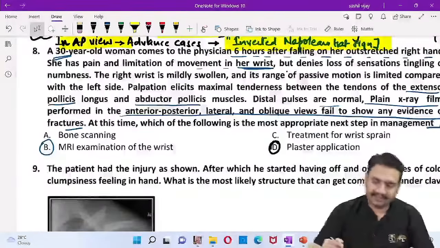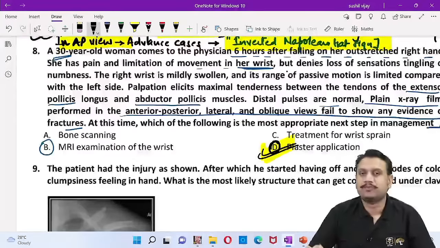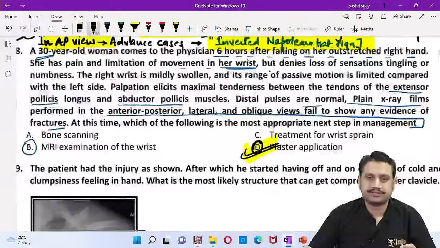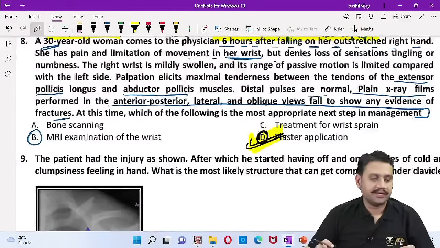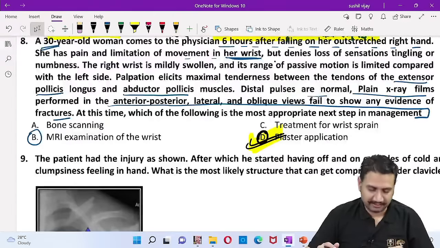So here the best answer would be to go for the plaster application rather than trying to waste time or money or the patient's resources for an MRI. The aim is going to be the same. Even after the MRI confirms it's an injury, the plan is going to be the same. So we go with the plaster application.